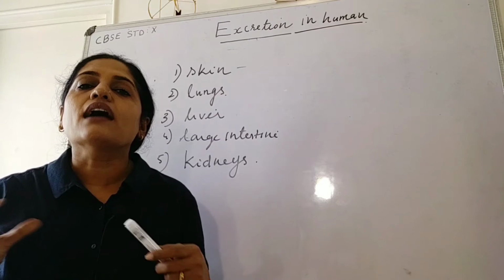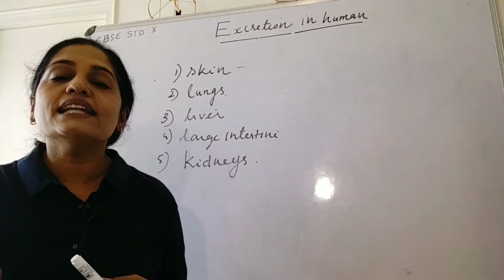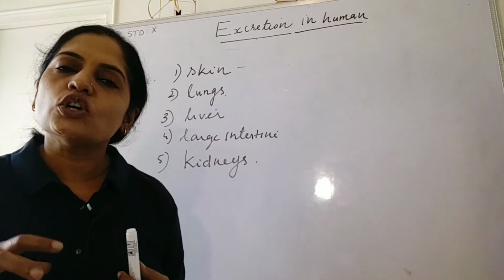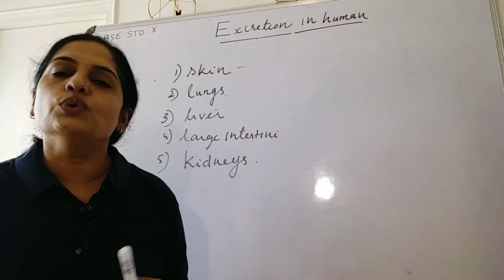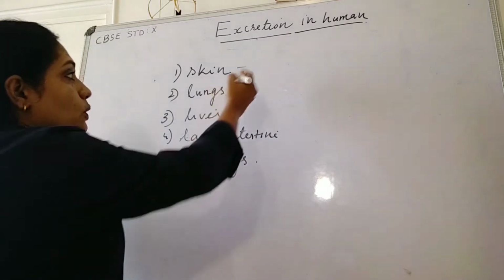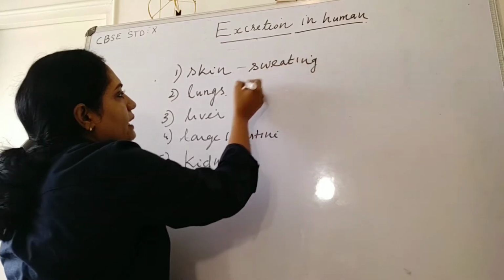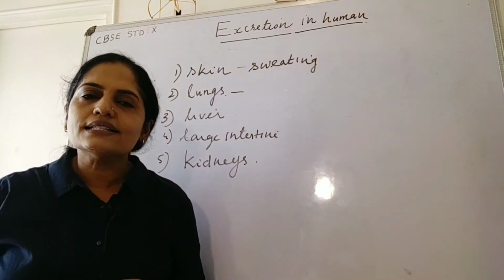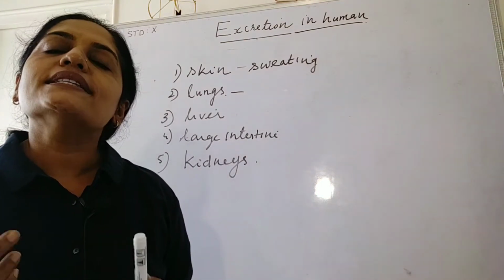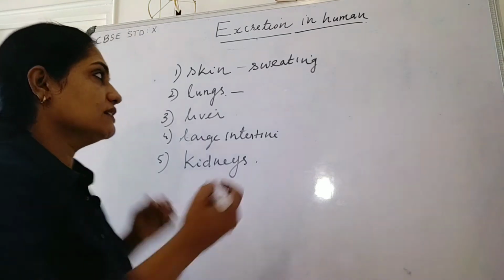Excretion in skin occurs through sweating, which results in the elimination of excess water and a small amount of salt, uric acid and urea. It is through the process of sweating. Then the next excretory organ is the lungs. Lungs excrete out excess carbon dioxide through the process of exhalation.